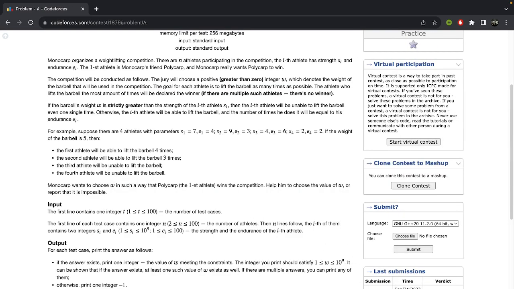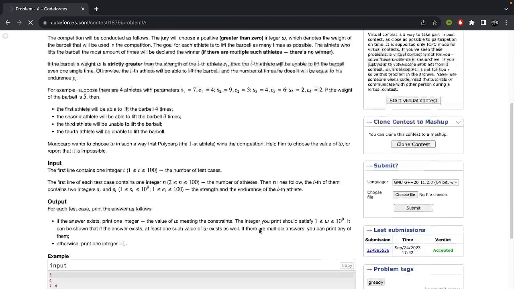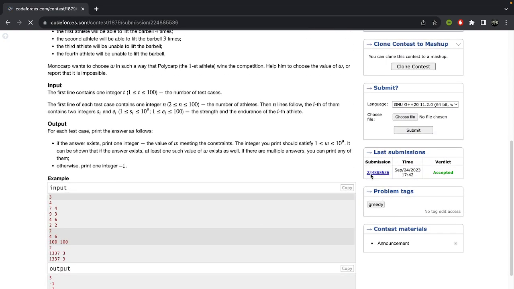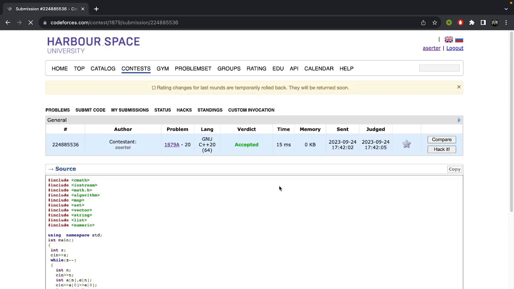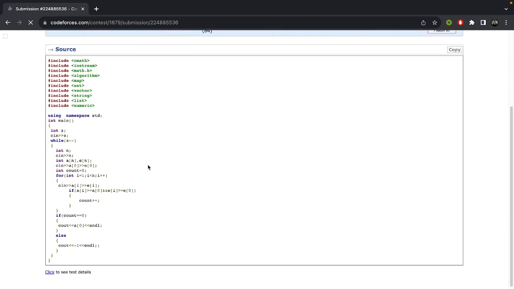So here we can see the solution for this problem. You have to take the number of test cases, then m is the number of contestants. Then you can make arrays for the strength and endurance: a is strength and e is endurance.